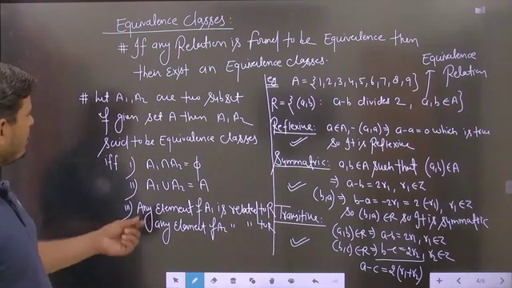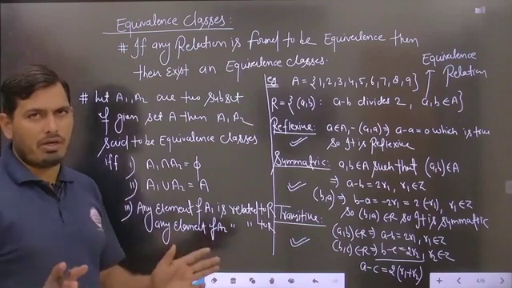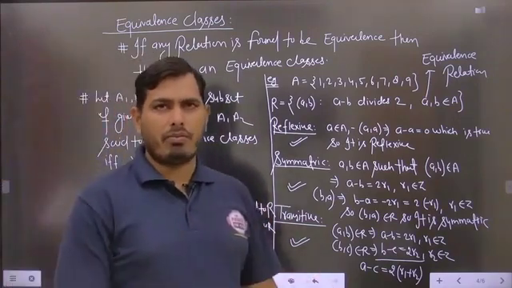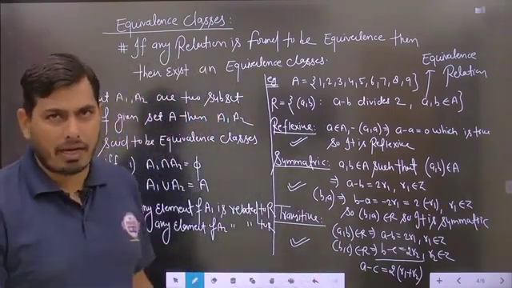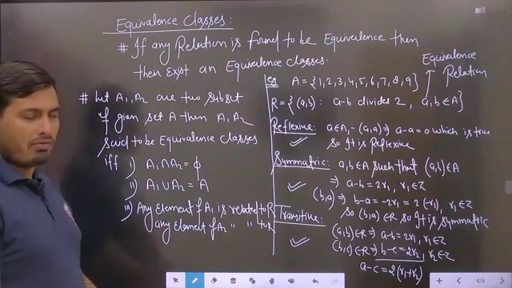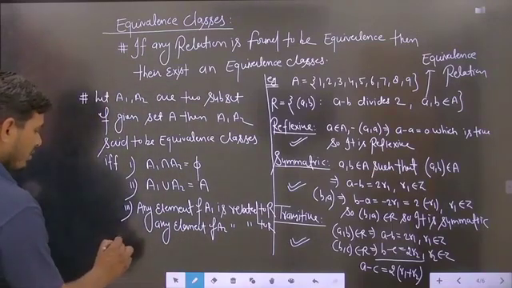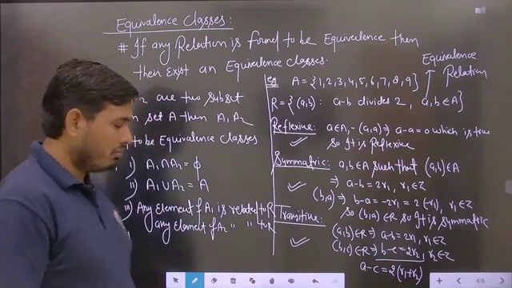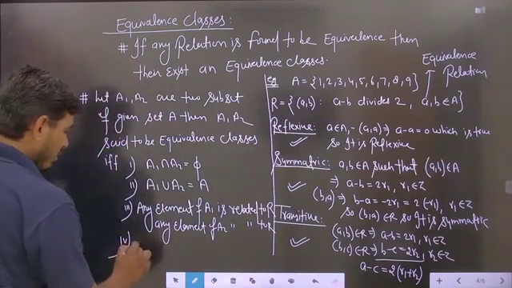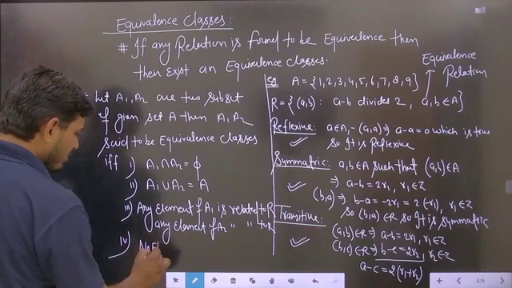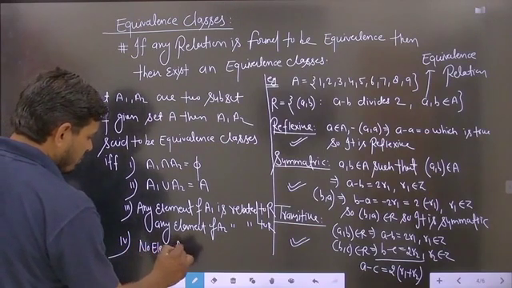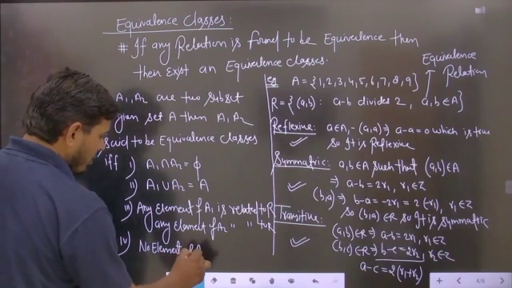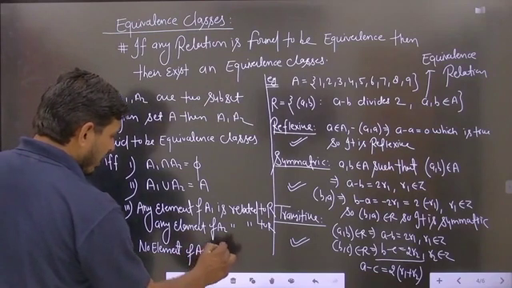Suppose we are taking two elements from A1, then definitely they belong to the relation, and suppose we are taking two elements from A2, then definitely the relation will be satisfied. But no element of A1 is to be related with A2. So you can say that no element, this is the very important step student, no element of A1 is related to A2.